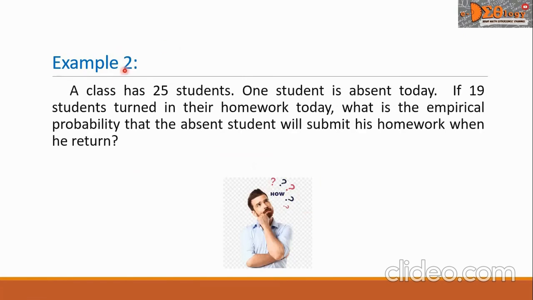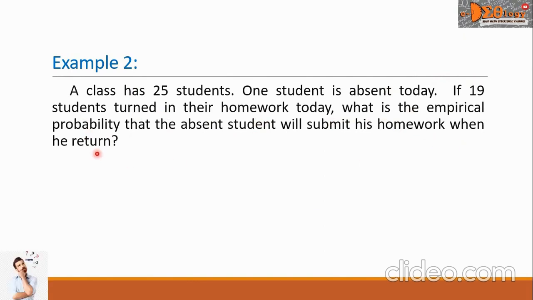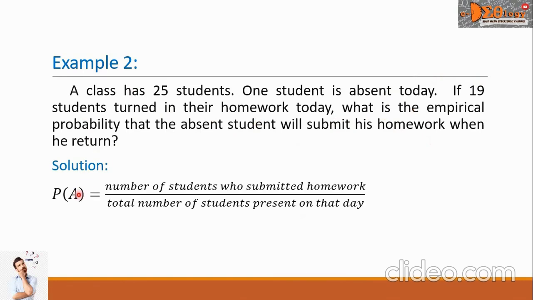Example 2. A class has 25 students. One student is absent today. If 19 students turned in their homework today, what is the empirical probability that the absent student will submit his homework when he returns? For our solution, let us write our formula.